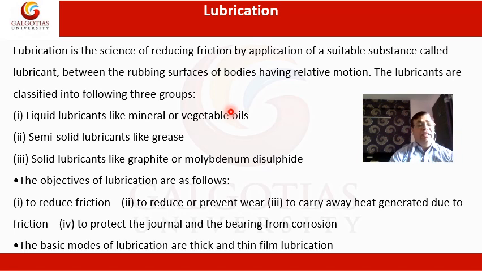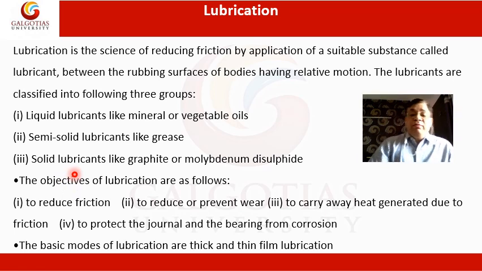We have three kinds of lubricants: one is liquid, another is semi-solid, and the third is solid. For example, liquid lubricants are oils, mineral and vegetable; in the semi-solid category there is grease; and solid lubricants are graphite or molybdenum disulfide.